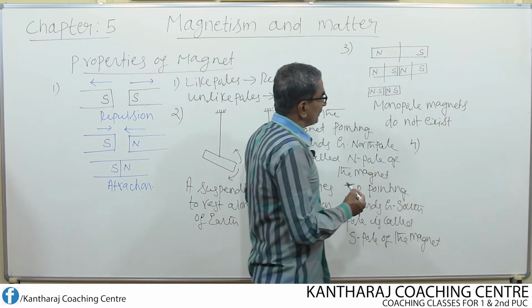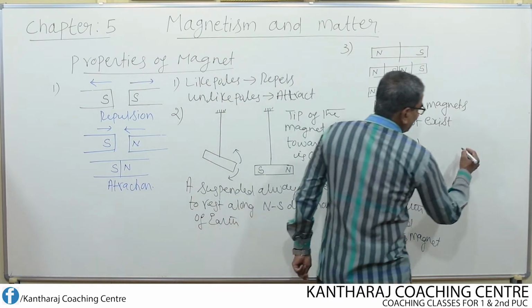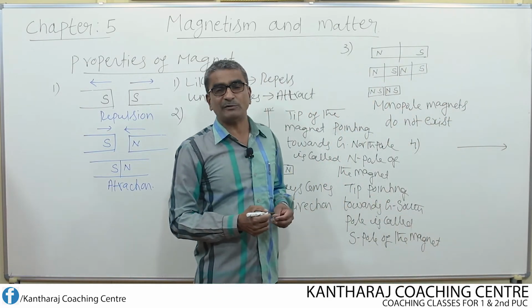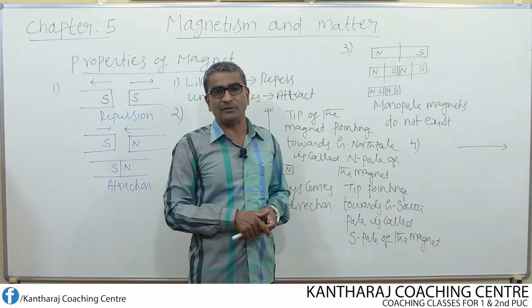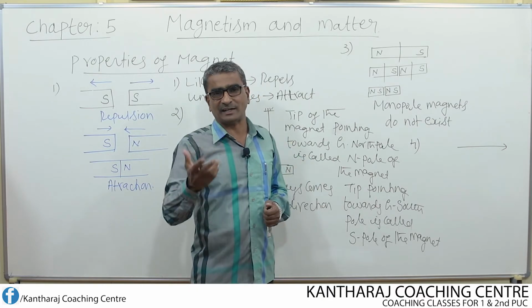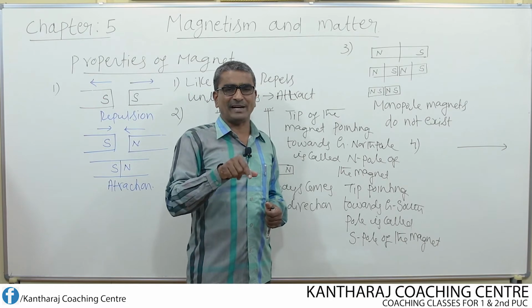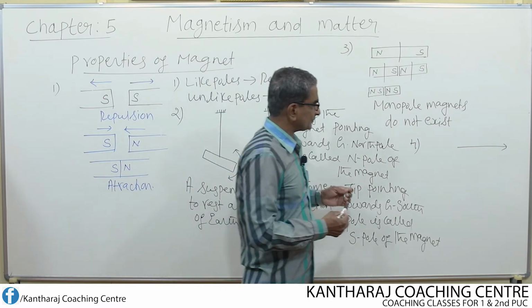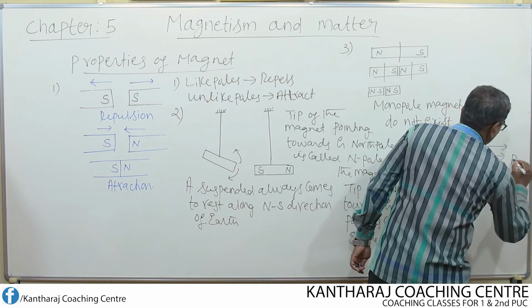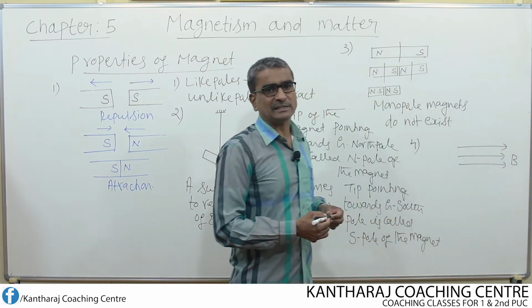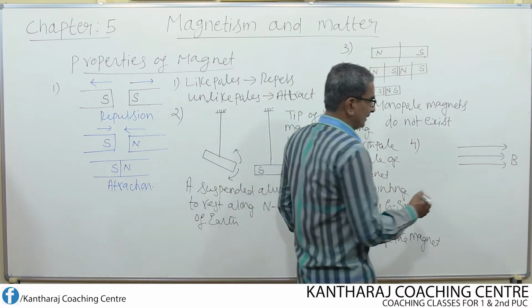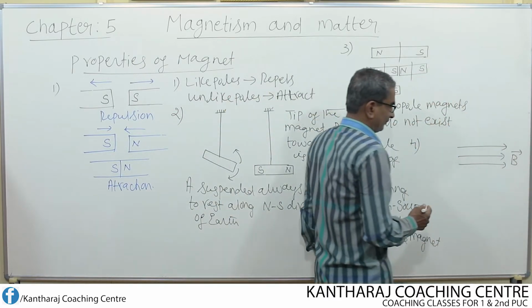So here if I consider one magnetic field, I represent the magnetic field by means of magnetic lines of force, as we understood with respect to the electric field. That means electric line of force. We represent the electric field by electric lines of force. Similarly, we represent the magnetic field by magnetic lines of force. I consider this as a uniform magnetic field. Remember, the magnetic field is represented by the symbol capital B, and it is a vector quantity.